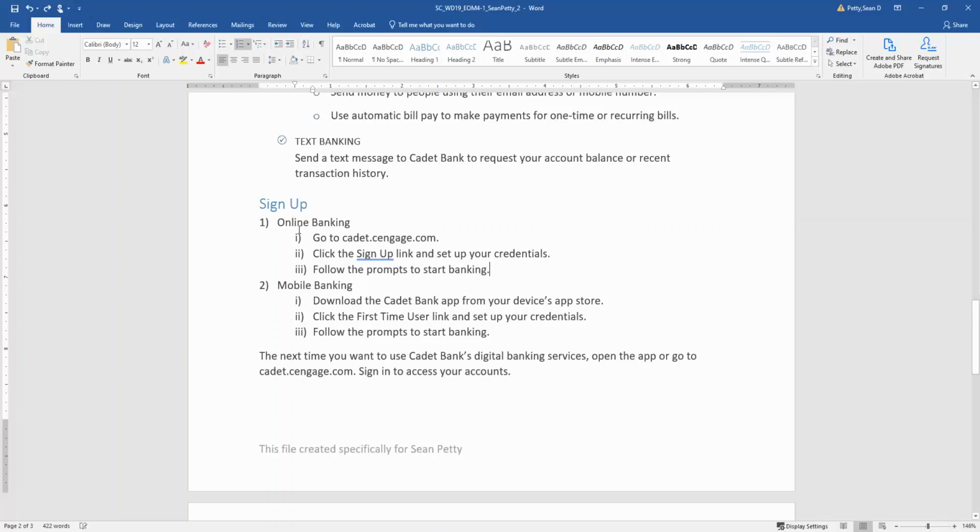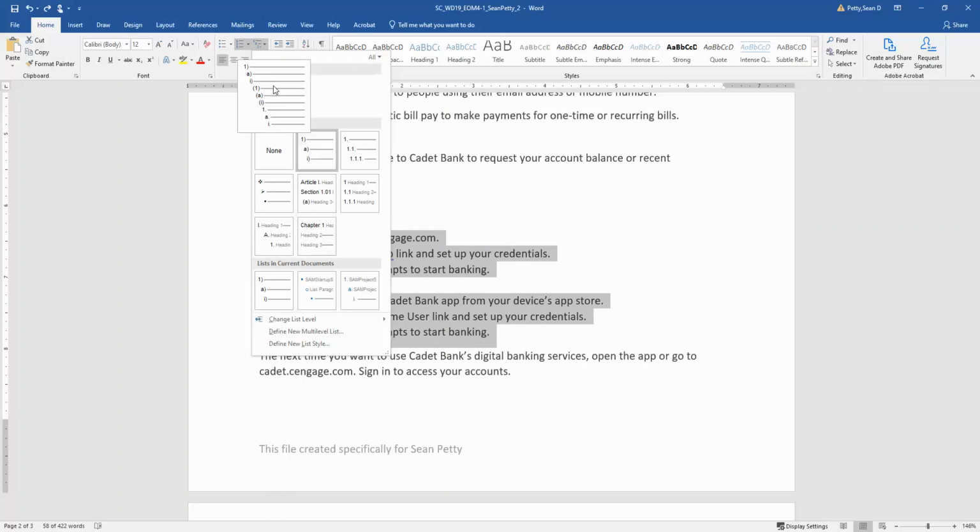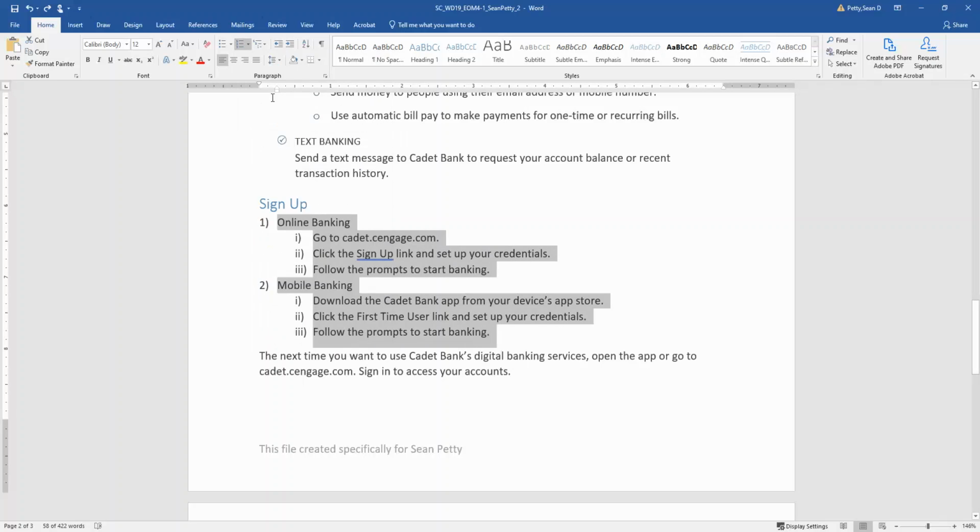Let me select this again. And this time I'm going to select this list right here. That's what I thought I had selected, 1A1. And yeah, so why this is turning and not going to ABC, that is puzzling. So let's take a look. Why is this doing this?